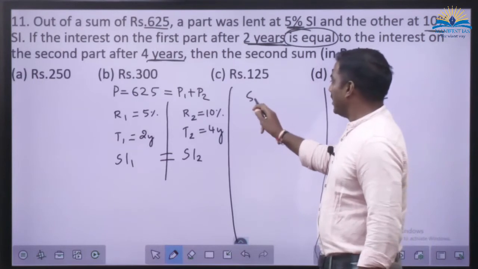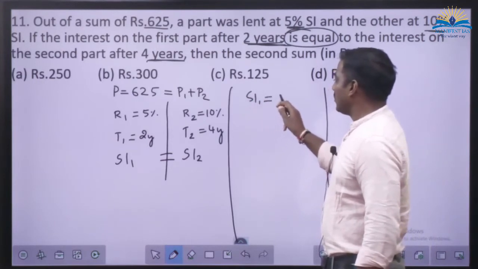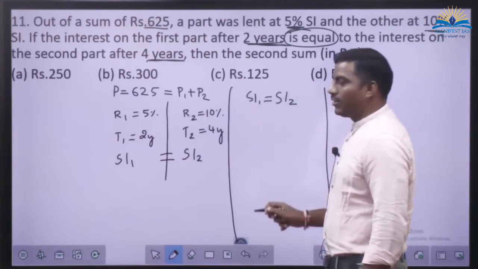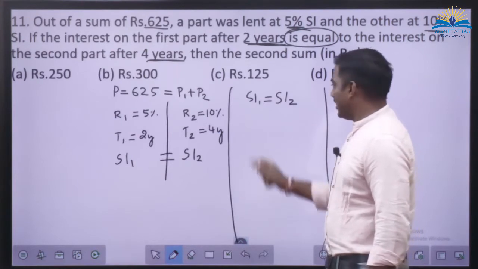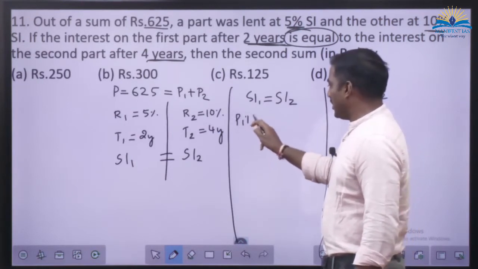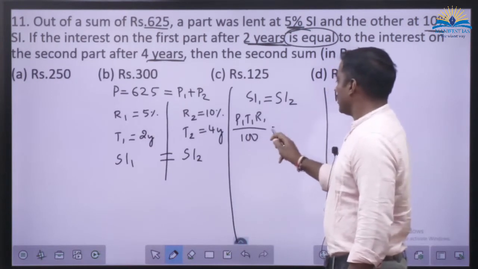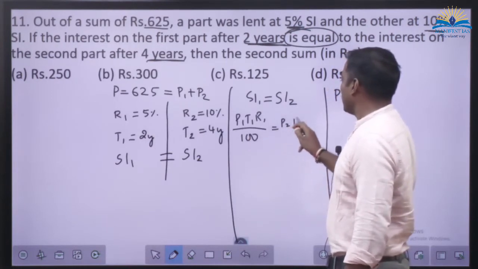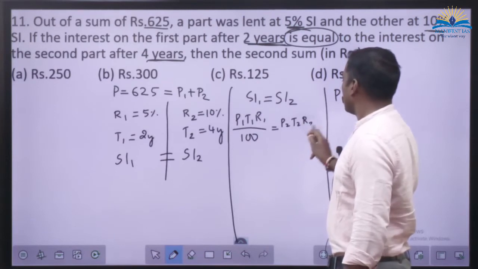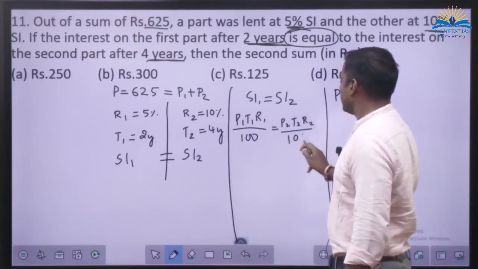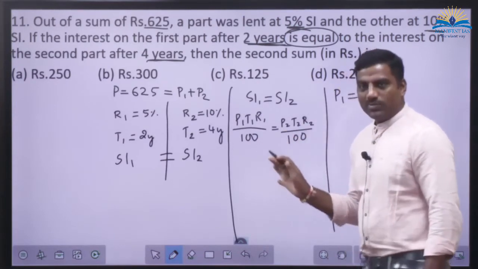This is the understanding. But for the common people, I'll explain. Simple interest 1 is equal to simple interest 2. These are equal. PTR by 100. That means P1 T1 R1 by 100 is equal to P2 T2 R2 by 100. Correct? Simple. Are you with me?